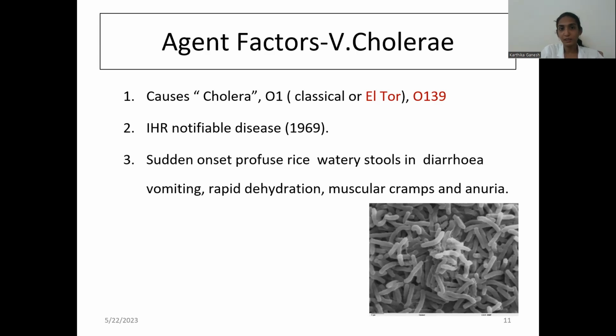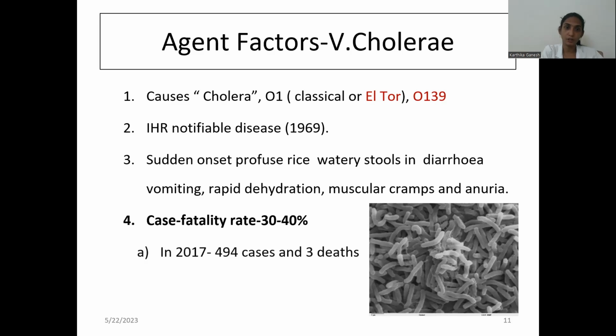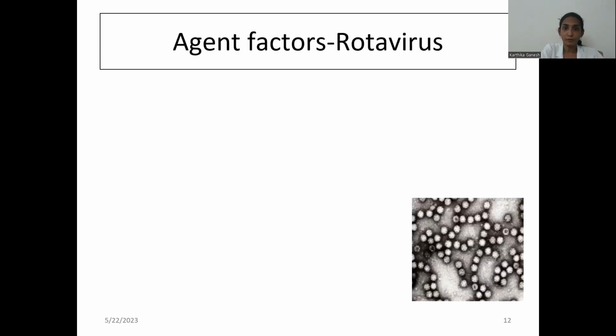The classical feature is rice watery stools, and it often leads to dehydration. The case fatality rate is nearly one fourth, that is 30 to 40%, and in 2017, there were 494 cases and 3 deaths in India due to cholera.